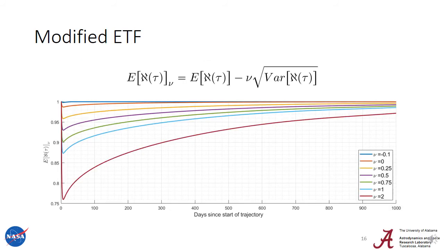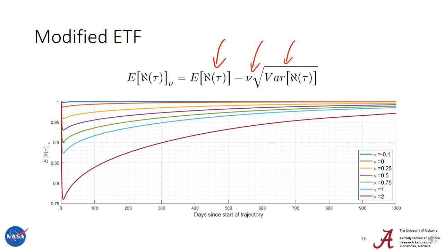To make this a little more apparent, let's introduce the concept of modified expected thrust fraction. It's just the normal expected thrust fraction we've seen before, but now we have this user-defined variable nu, which determines how conservative our modified expected thrust fraction is, and we're multiplying that nu by the standard deviation of expected thrust fraction.